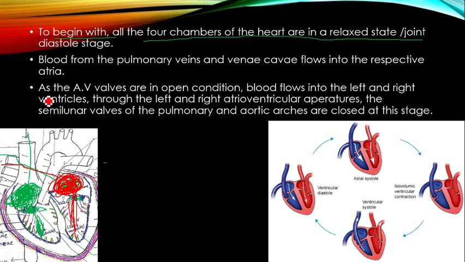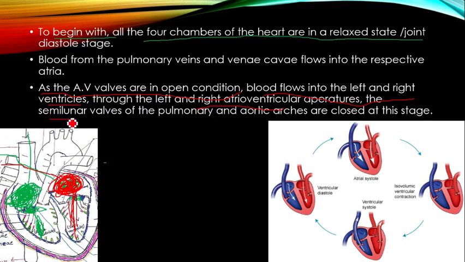During the beginning of the cardiac cycle, the atrioventricular valves are open, meaning the tricuspid and bicuspid valves are open. Blood flows into the left and right ventricles through the atrioventricular apertures, that is, through the tricuspid valve and bicuspid valve.